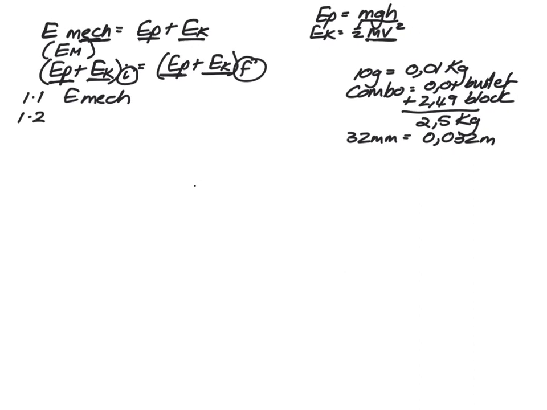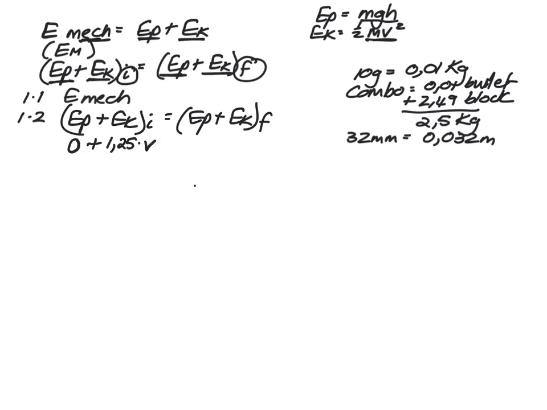So we're going to say that EP plus EK initial equals EP plus EK final. Now, the bullet block combination initially had no potential energy, 0, because it was at ground level. But it did have kinetic energy, half mv squared, half the mass is 1.25. We don't know the velocity, we are asked to calculate that.